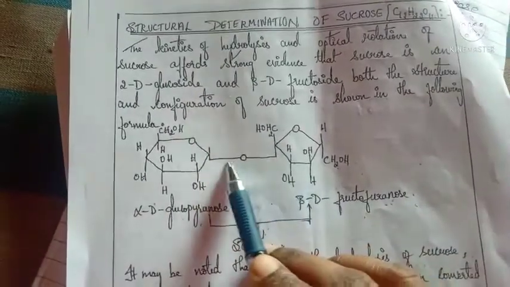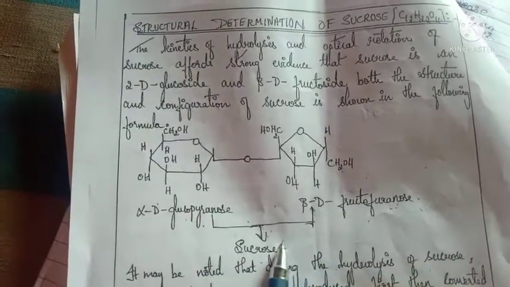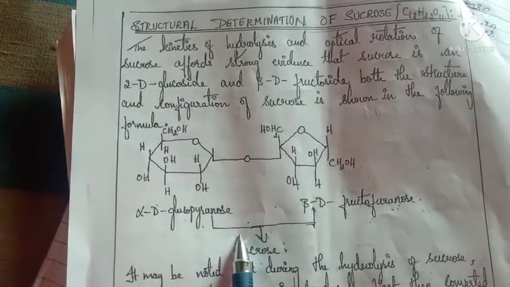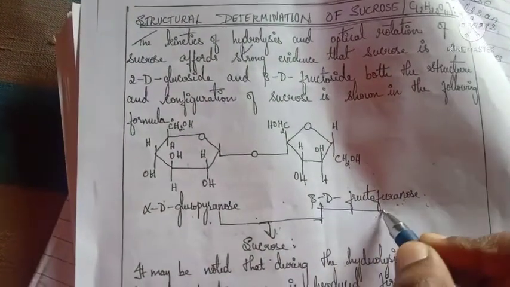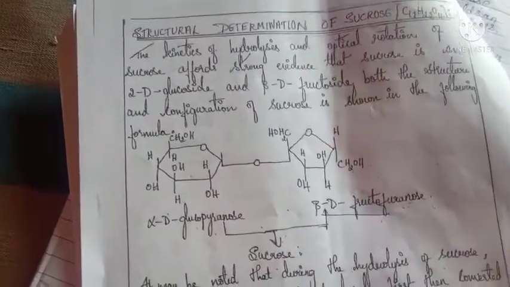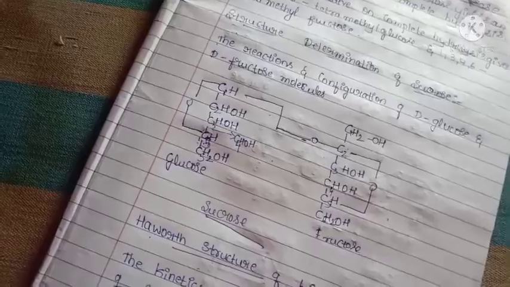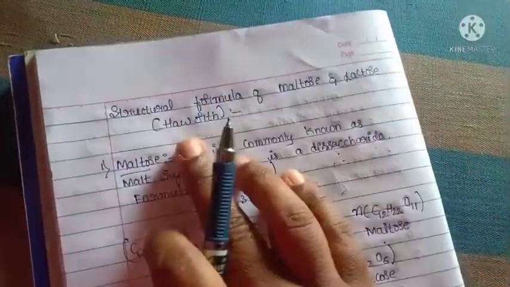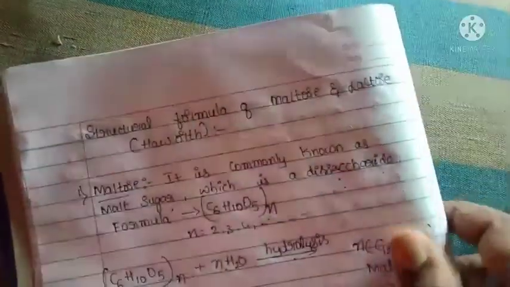This is the glycosidic linkage between the C1 and C2 carbon atoms. This sucrose, on hydrolysis, gives first beta D fructofuranose, which is then converted into beta D fructopyranose. Okay, and there are other disaccharides: one is maltose and another one is lactose. First, we have to determine the Haworth structure here.